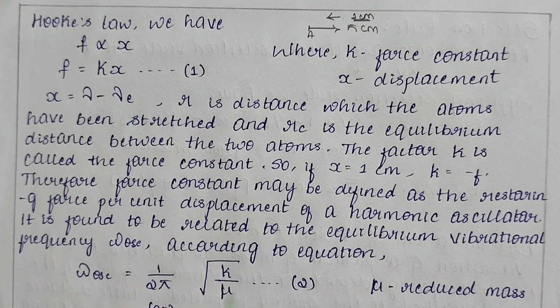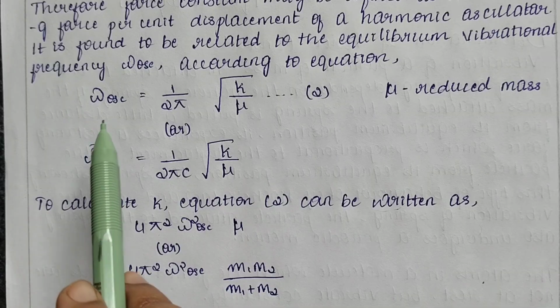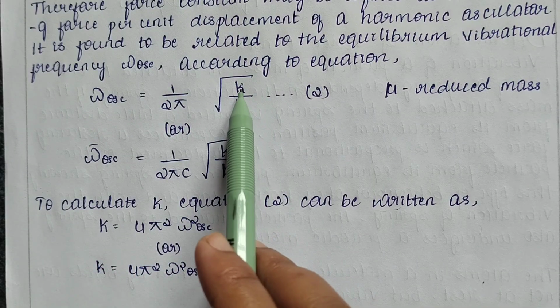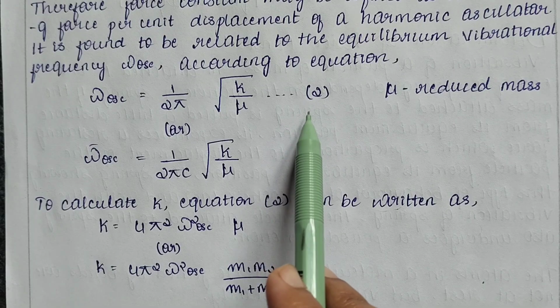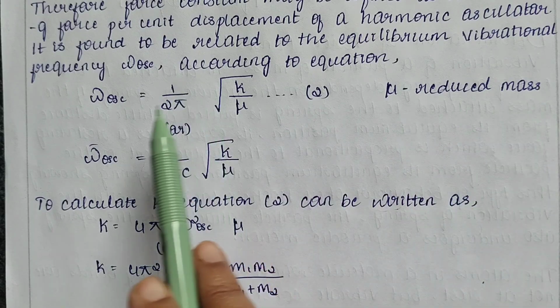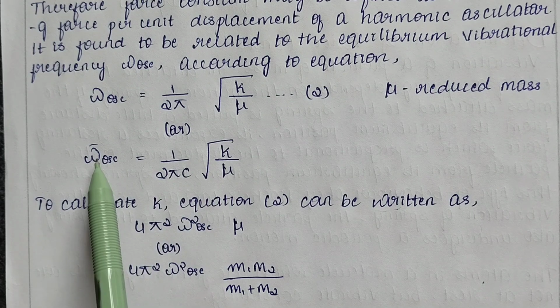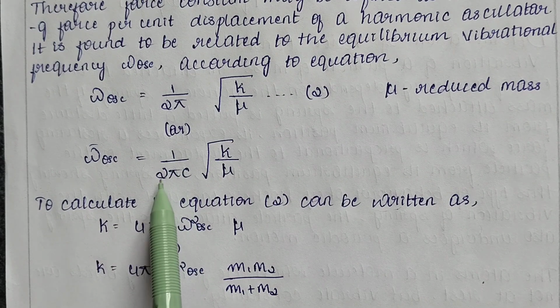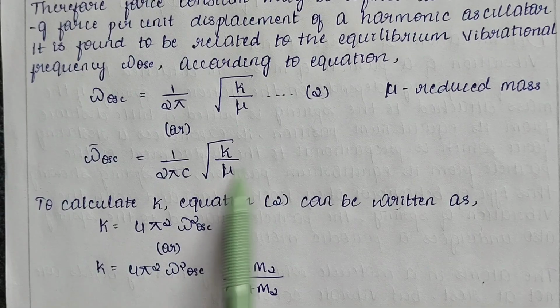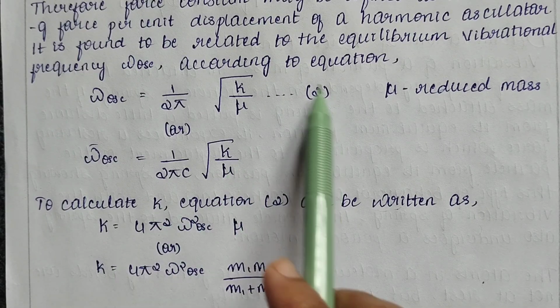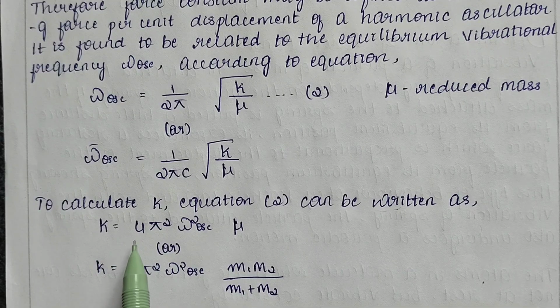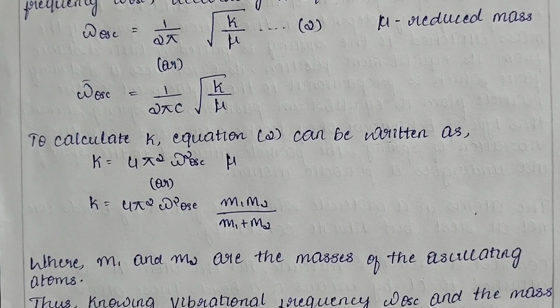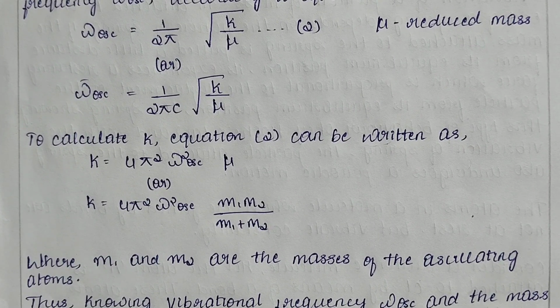According to this equation, omega oscillation is equal to 1 by 2 pi into the square root of K by mu, which is equation number 2. And we already know mu is the reduced mass. This equation can also be written in another form: omega dash oscillation is equal to 1 by 2 pi c into the square root of K by mu. To calculate the value of K, the force constant, equation 2 can be written as K is equal to 4 pi square omega square oscillation mu. We know that mu is the reduced mass, expressed as m1 m2 whole divided by m1 plus m2, where m1 and m2 are the masses of the oscillating atoms respectively.